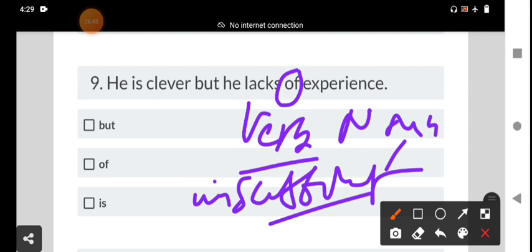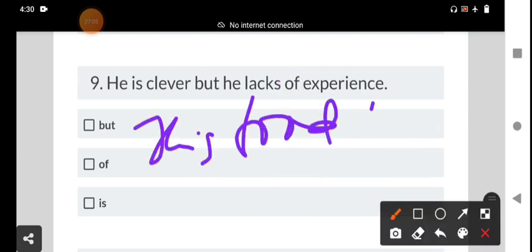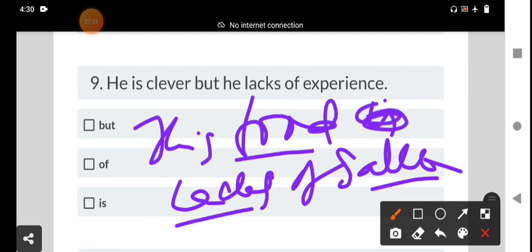For example, this food lacks salt. Some students make the mistake of saying this food lacks of salt. It is incorrect. Here lack is the main verb.